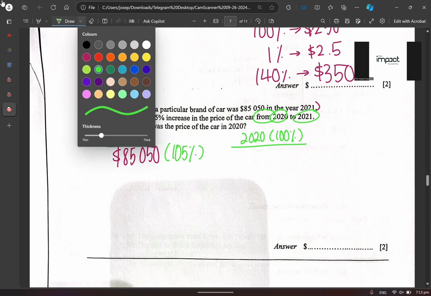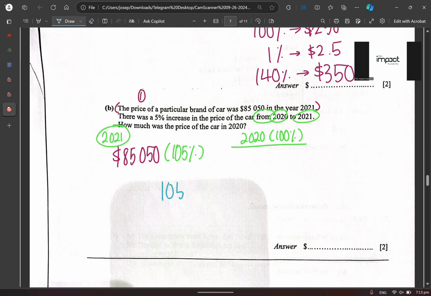All right, so since 105% is actually equal to how much? 85,050. Agree or disagree? I want to find our 1% first. Does that make sense to you or not? Okay, 85,050 divided by 105. I divide by 105 over here and I get an answer of 810. Do you understand or don't understand?